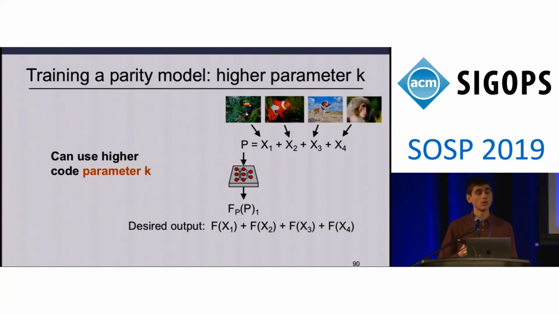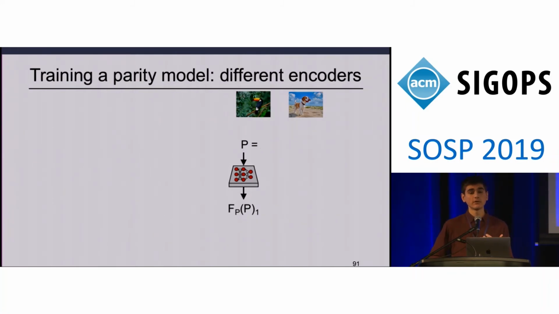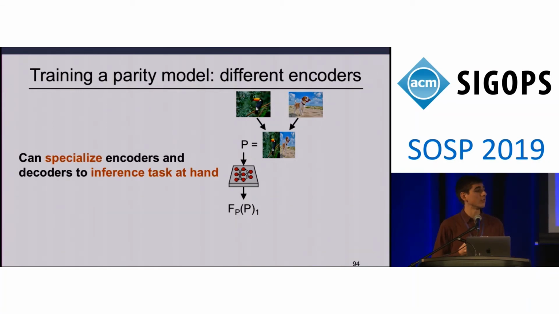Now, the same general training procedure can be used for a number of different settings. For example, rather than encoding just 2 queries together, we could encode, say, 4 queries or a different number, which corresponds to changing the erasure code's parameter k. Similarly, this approach enables us to design different encoders and decoders for this setup. For example, rather than the summation encoder that we saw on the previous slide, we could consider designing an erasure code that's more specific to image tasks, say one that takes 2 image queries and downsamples and concatenates them together into a single parity query. And in this way, this framework surrounding parity models enables a rich design space for specialization to the particular inference task at hand.